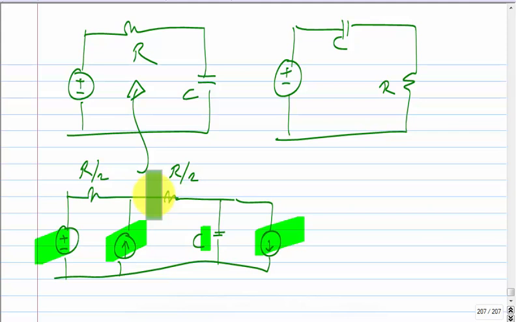Why Laplace domain? What is the use of Laplace domain, besides the fact that it becomes very easy? We'll see, we'll also do Laplace transforms here.